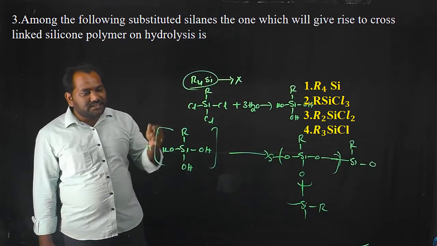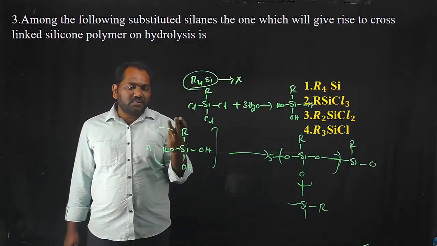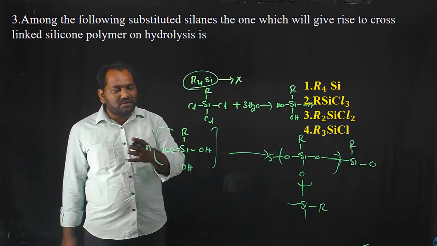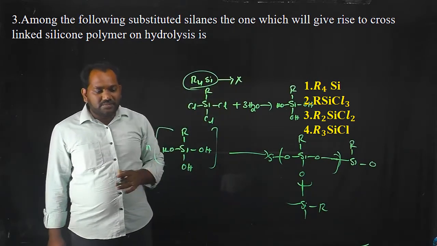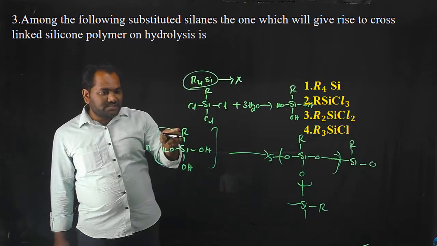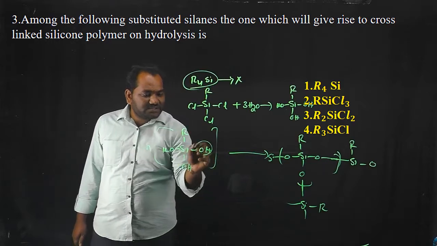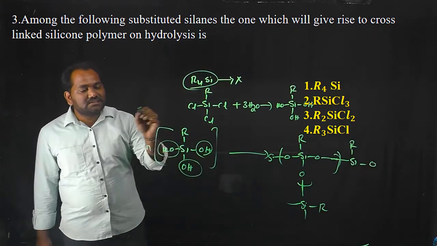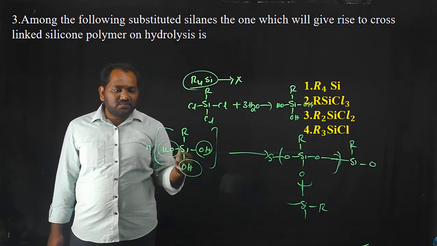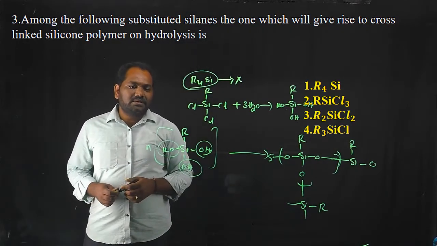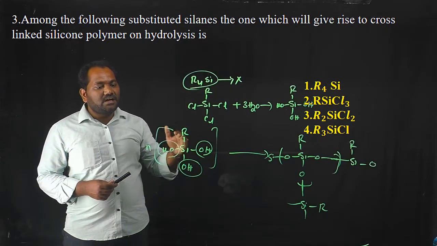Why? Because the third option has only 2 hydroxy groups, and 2 hydroxy groups can form a long straight chain polymer. But the second option can form cross-linkings due to the presence of 3 hydroxy groups. Due to the presence of 3 hydroxy groups, it can form a cross-linked polymer. So the correct option is RSiCl3.